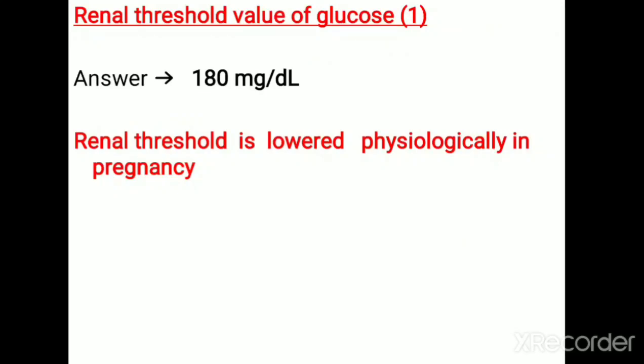It's a 1 mark question. So the renal threshold for glucose is 180 milligram per deciliter. And the important thing is the renal threshold is lowered physiologically in pregnancy. That's why in a pregnant lady, the urine is positive for Benedict's.